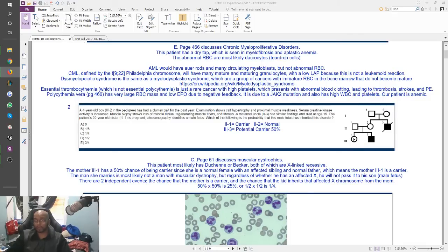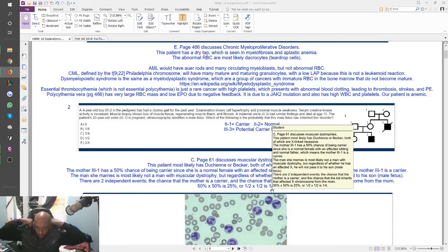So this question really just came down to 2 independent events. One, the chance that the mother is a carrier, which we just established is 50%, and then the chance that the kid will inherit that affected X chromosome. So basically the chance that this woman herself is a carrier, and then the chance that she will give that affected X chromosome to her son, or she'll give the normal X chromosome to the son. So it's two 50% chances. You multiply them into each other, 1/4, and you're done.